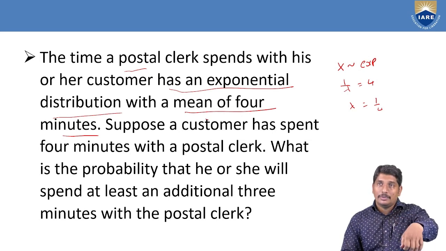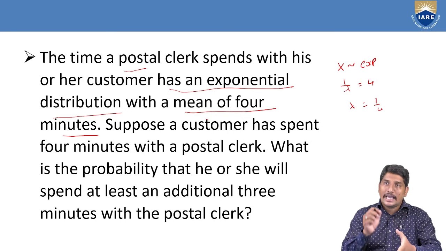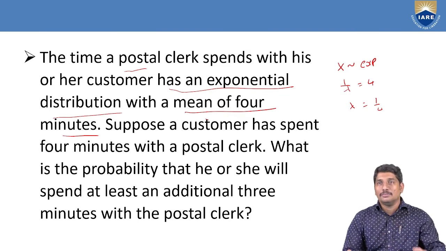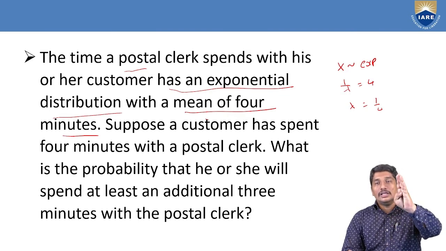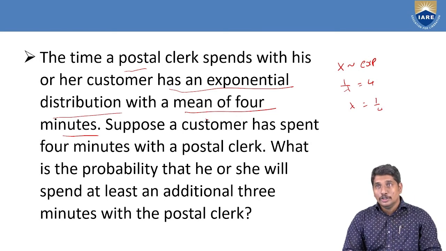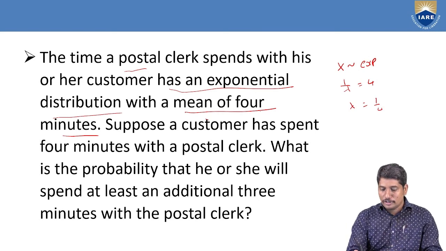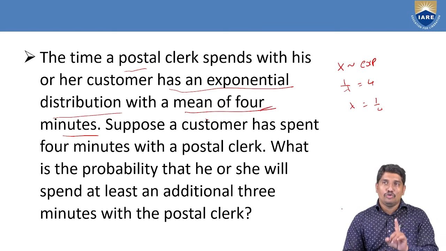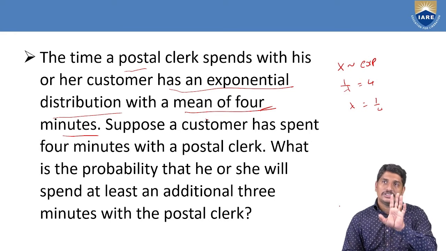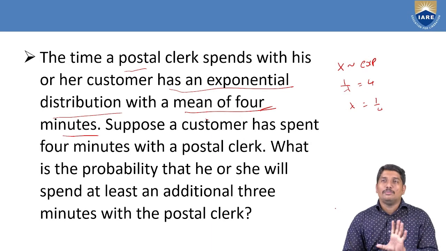After stamping, he has to collect the cover, and again tag it with the correct slip of address, note it in the system, and give a slip of acknowledgement to the customer. So for this, generally, a postal clerk takes on average 4 minutes for each customer. If you go to the post office and ask for speed post or register post, it takes 4 minutes to complete the process.